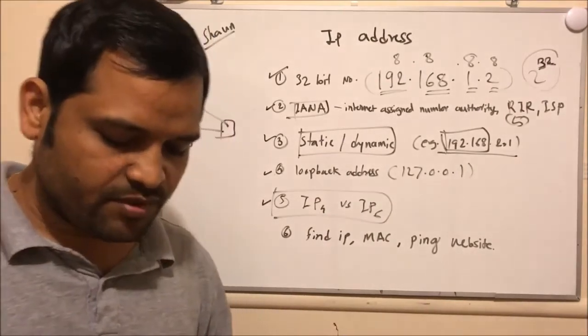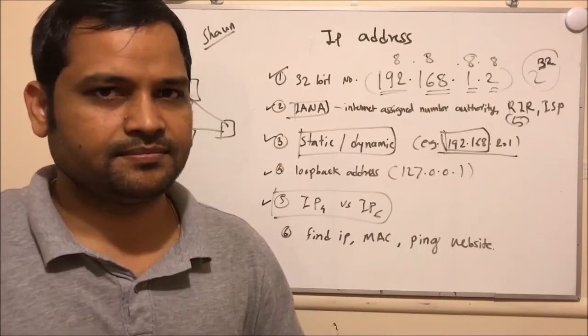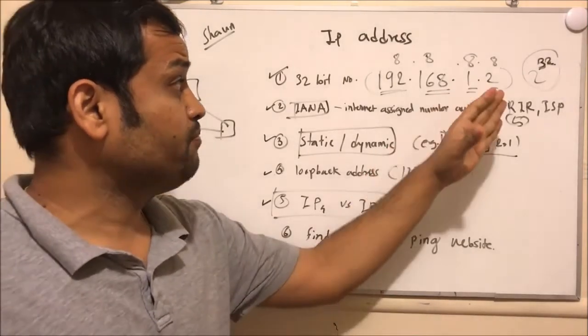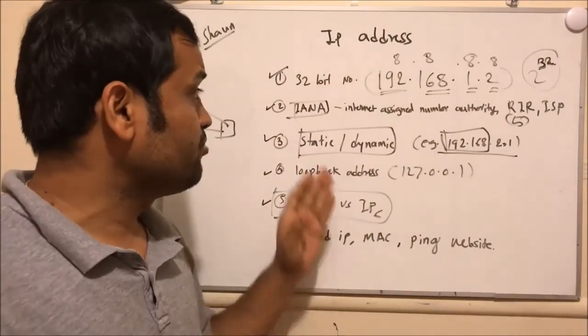Now let us see what is the difference between IPv4 and IPv6. As I said earlier, we have got a 32-bit IP address in IPv4.